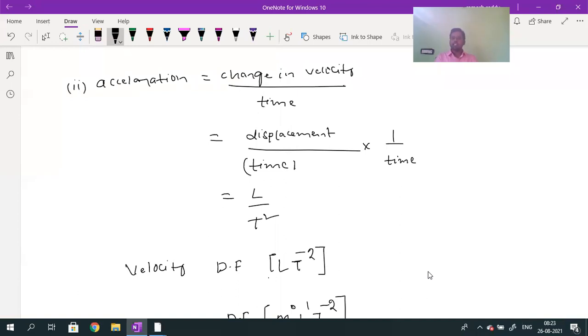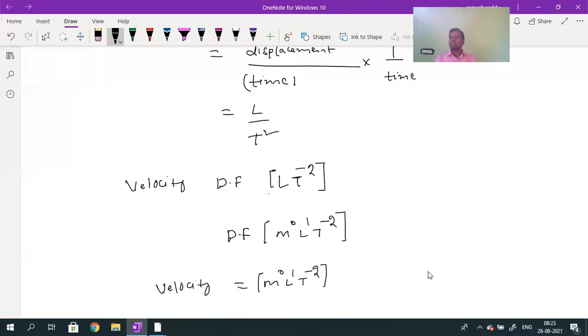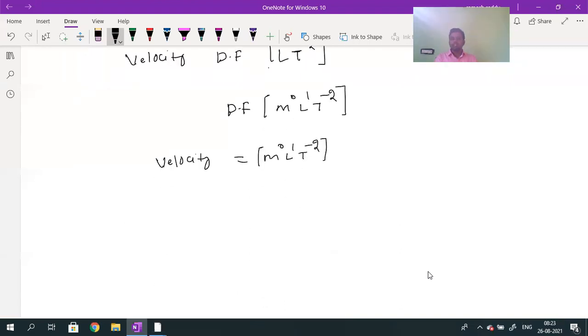What is the definition of acceleration? Change in velocity by time. Already one time is there, that time I have written here. So displacement by time is the formula for velocity, into 1 by time, which gives the answer L divided by t square. Is it okay now? So the dimensional formulas of both are not the same.